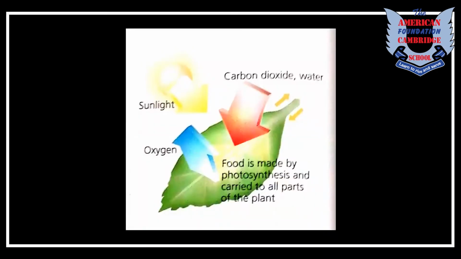Here you can see this diagram. It's basically the process of photosynthesis. In this diagram, you can see that in the leaf, carbon dioxide and water come from the atmosphere, right? And with the help of chlorophyll present inside the leaf, and with the help of sunlight, the plant is going to make its own food, and it releases oxygen, right?